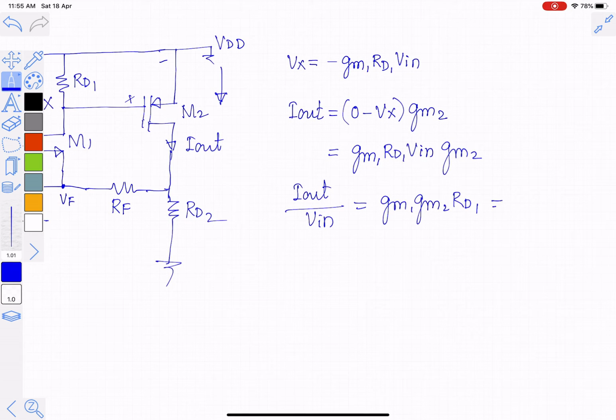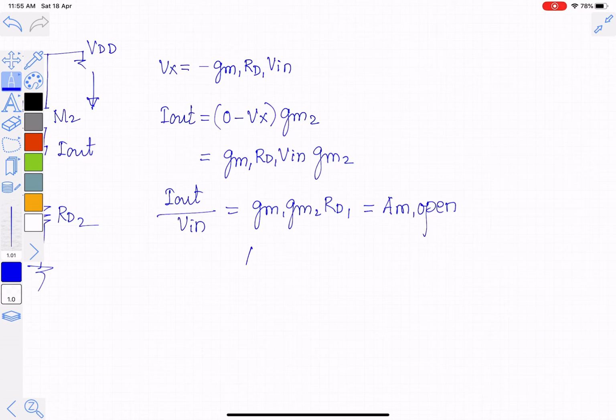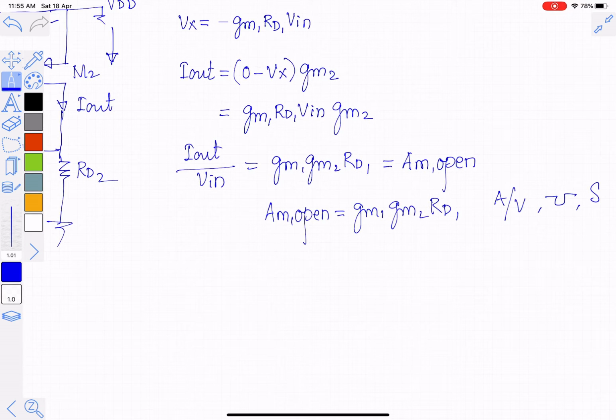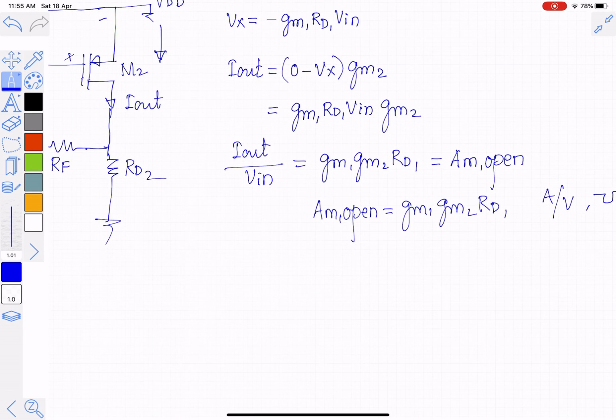So this is nothing but AM open. GM1 is a transconductance, GM2 is a transconductance, RD1 is a resistance. So AM open is GM1 GM2 into RD1. The unit is ampere per volt, or mho, or Siemens. You can write any unit for it. So this is the open loop gain.